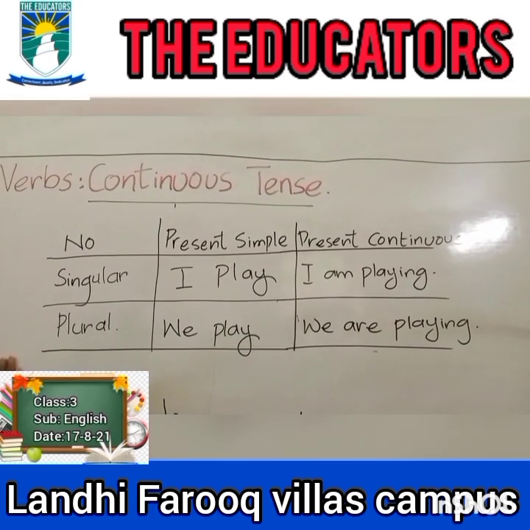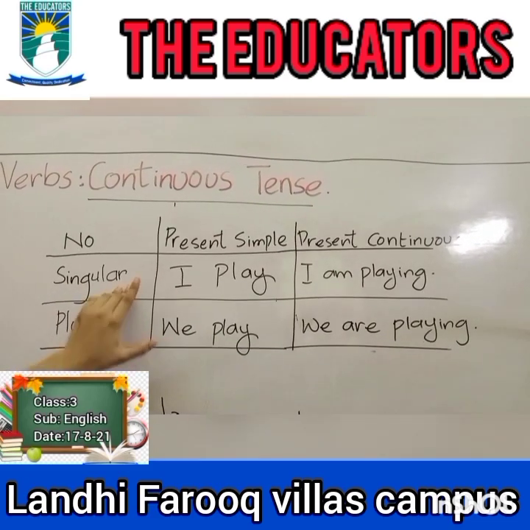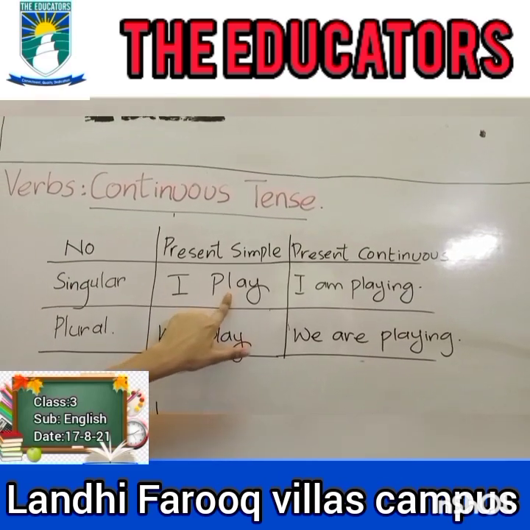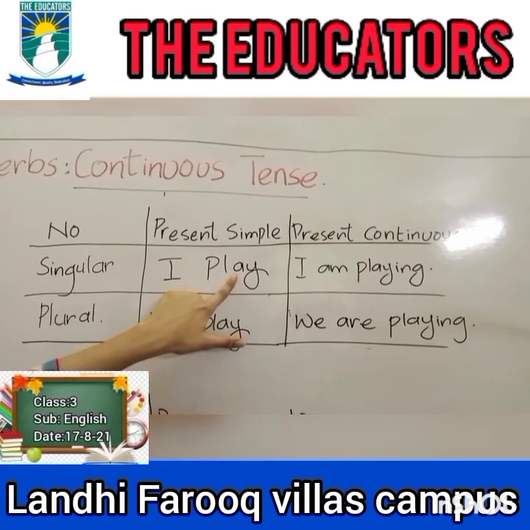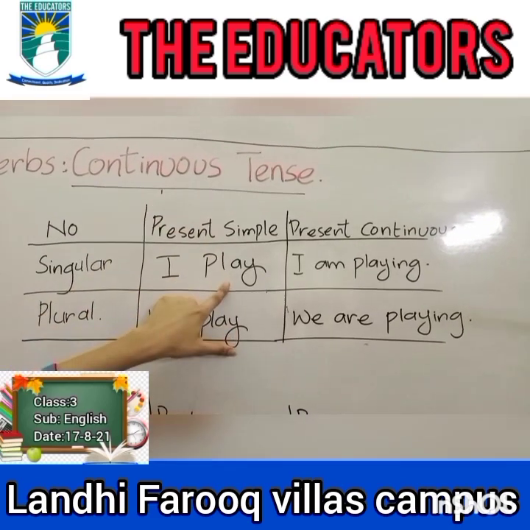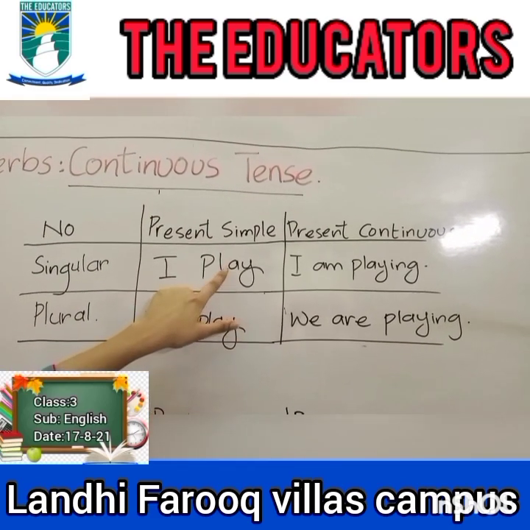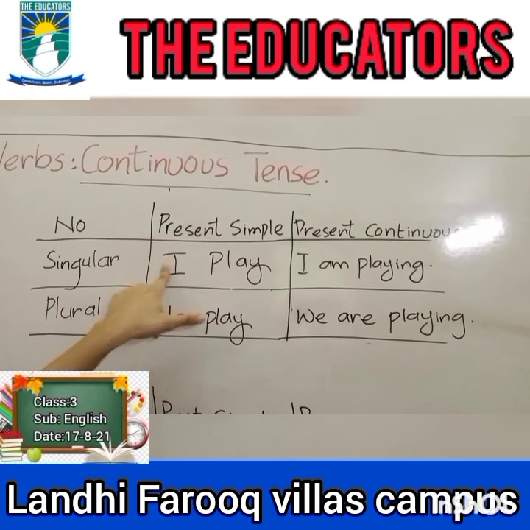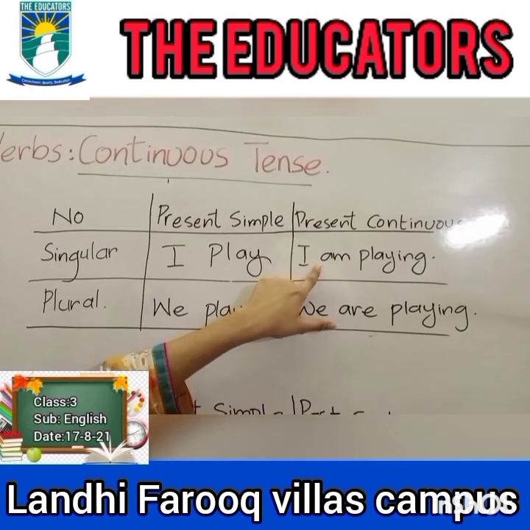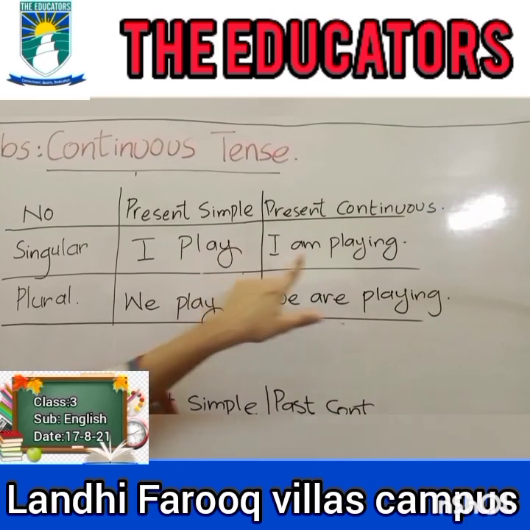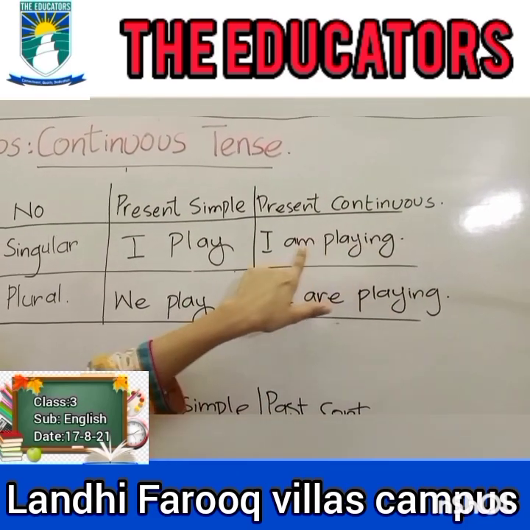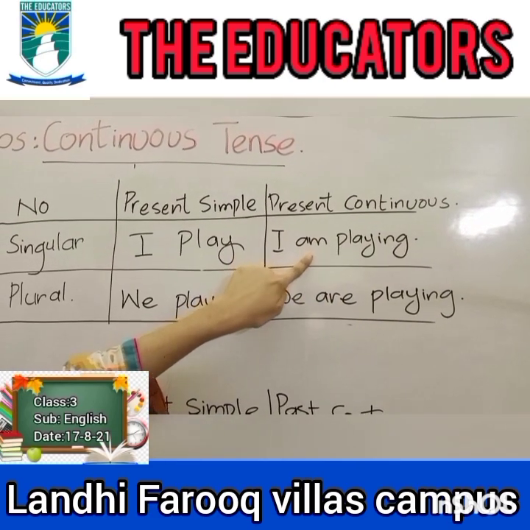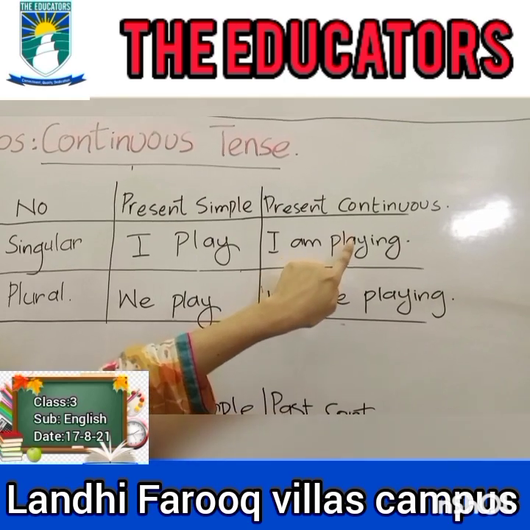Okay, so now look at these examples. It's a present tense example. Present simple: I play. In my previous video class, I have already told you that in present tense, we will always use the first form of the verb. So play is our first form of the verb. I play. It's a singular tense. In present continuous, we will add ing with the main verb, meaning playing, and we will always use a helping verb. So I am playing. It's a present continuous tense.